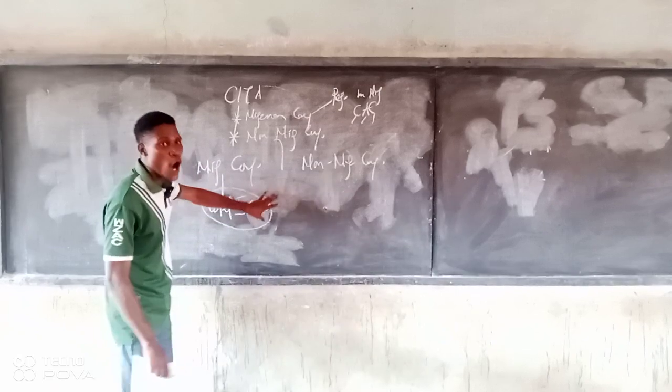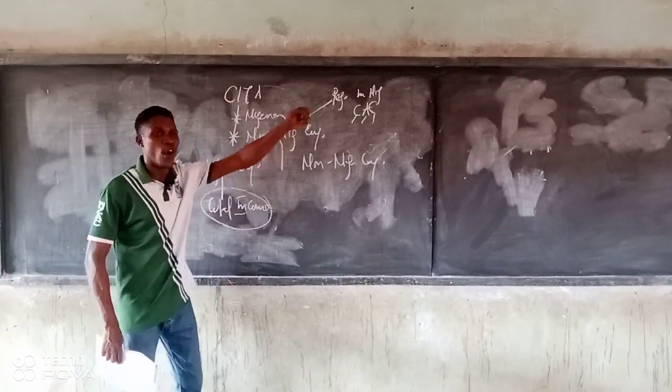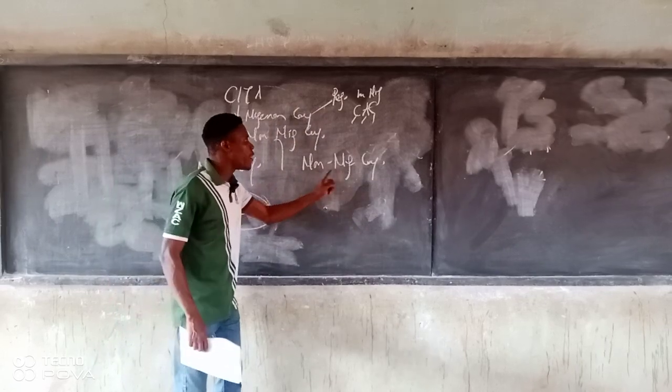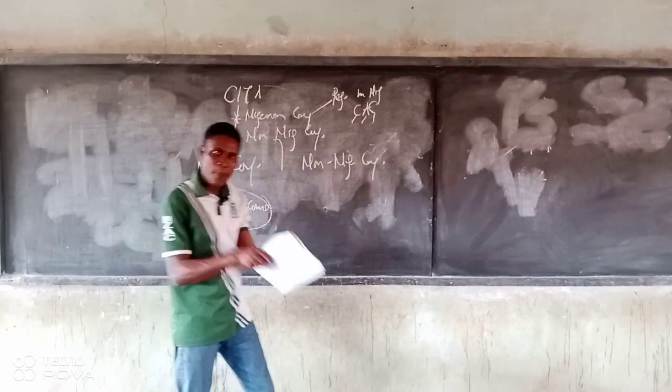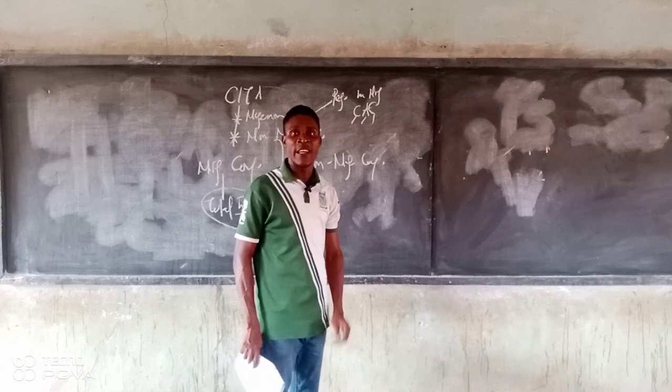This one is all your income, either you get it from Nigeria or you brought it to Nigeria, it will be taxed in Nigeria. Whereas for a non-Nigerian company, it's only the profit in your income that can be attributable to Nigeria operation that will be taxable here in Nigeria.